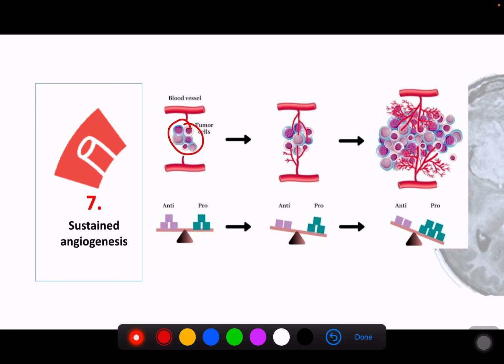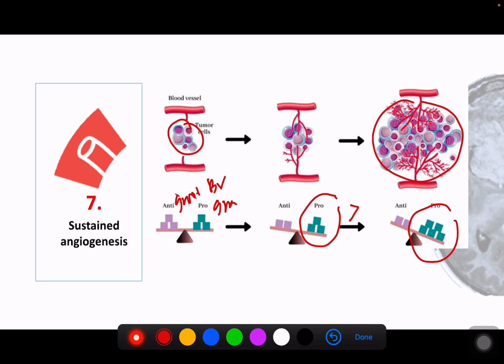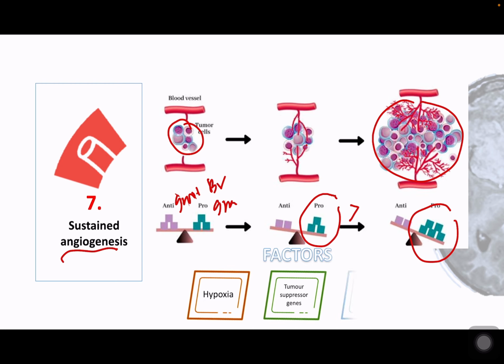In the growth of blood vessels, there's always a promoter, a pro of growth, and an anti of the growth of the blood vessel. So when it comes to tumor cells, the pro become more. Especially in a tumor that is well established, more promoter of blood vessel growth, or angiogenesis, occurs. Angiogenesis means new blood vessel. I believe you have learned that in the wound healing lecture.